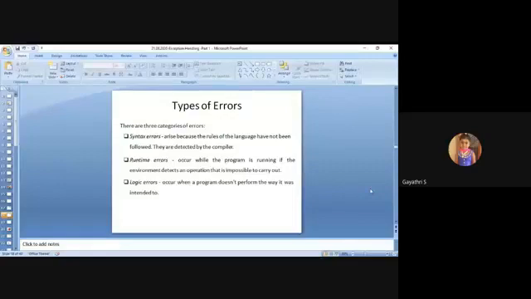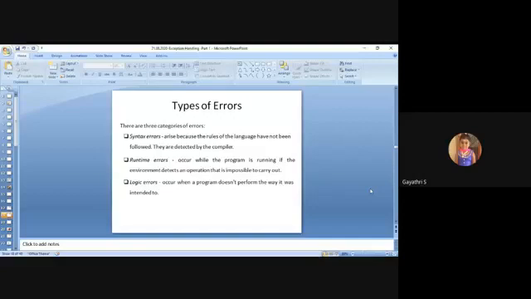Runtime errors, another type of error. They occur while the program is running, if the environment detects an operation that is impossible to carry out. At runtime only, the JVM detects such an error, then you can't proceed with the program, and it throws an error. That is a runtime error. At compile time no error is displayed. As usual the compilation is successful, but the error is displayed at runtime only.